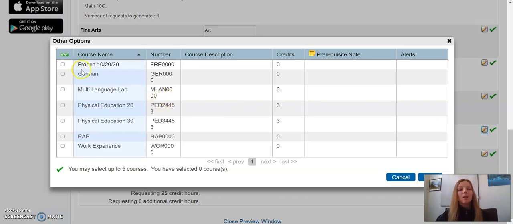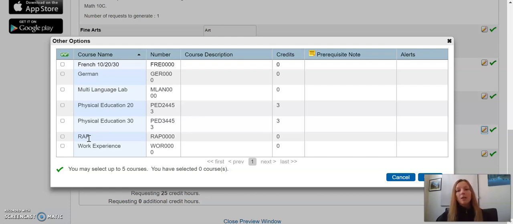Okay, so there's our live taught languages, French and German. There's the multi-language lab, which, as you know, is not live taught, it's computer-based. And then we have Phys Ed 20 or 2030 you could take. And then we have RAP and work experience. So the difference between RAP and work experience is RAP is a registered apprenticeship program.